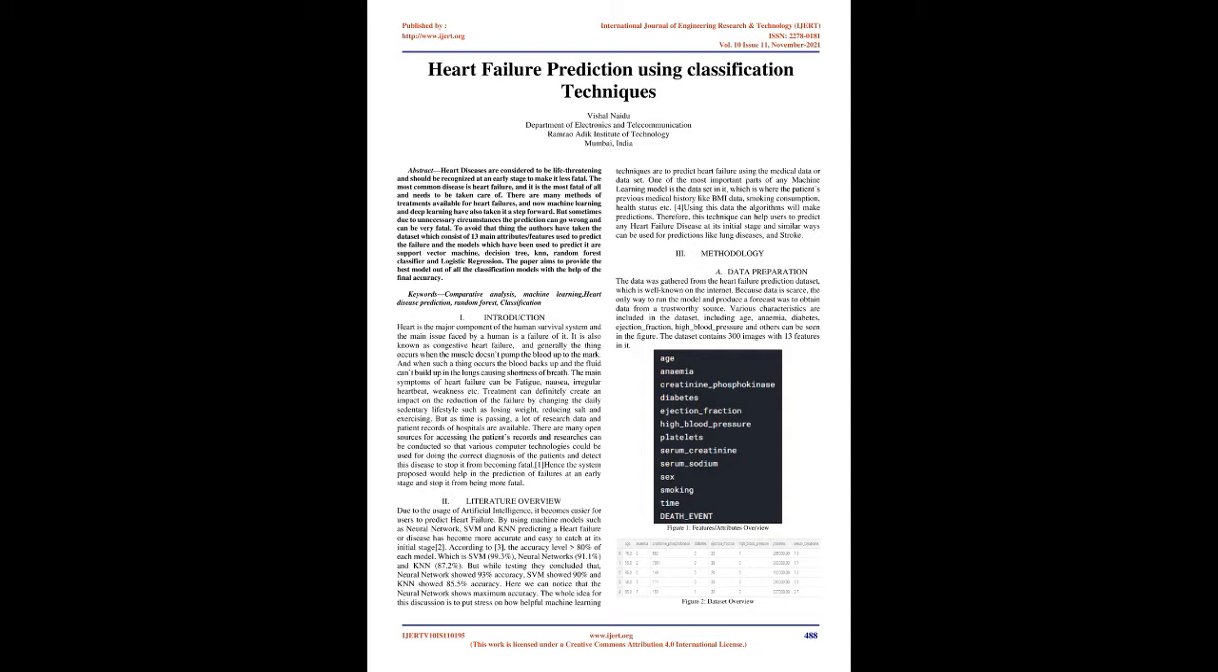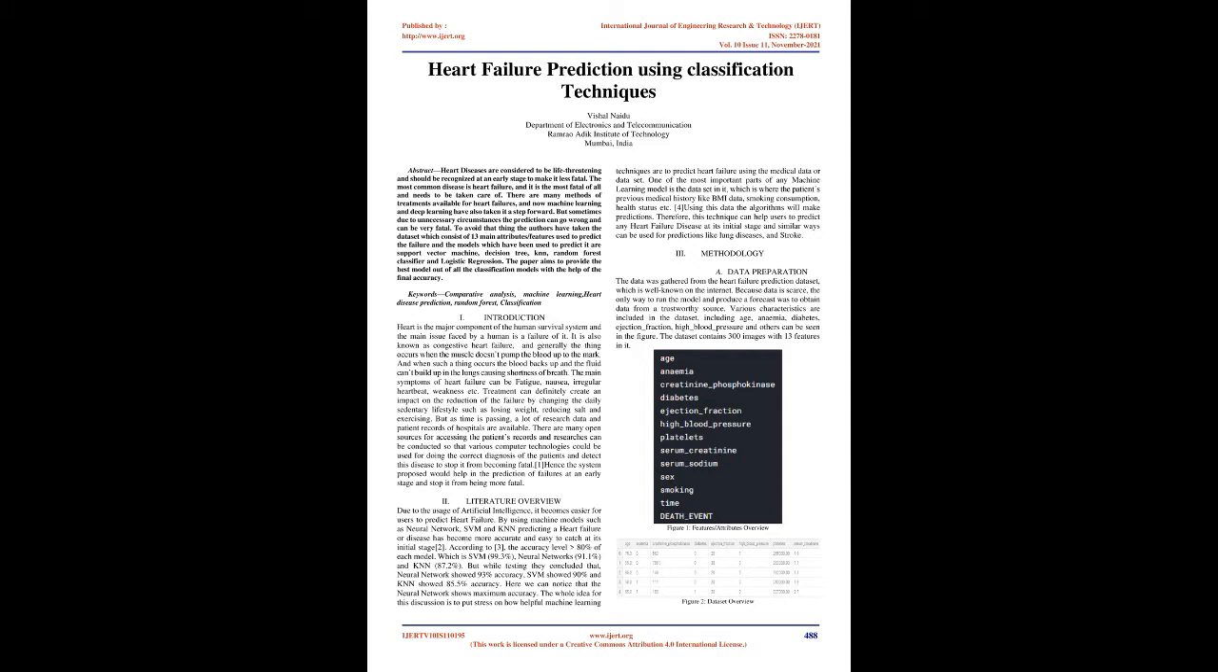But sometimes, due to unnecessary circumstances, the prediction can go wrong and can be very fatal. To avoid that, the authors have taken a dataset which consists of 13 main attributes/features used to predict the failure, and the models which have been used to predict it are support vector machine, decision tree, KNN, random forest classifier and logistic regression. The paper aims to provide the best model out of all the classification models with the help of the final accuracy. Keywords: comparative analysis, machine learning, heart disease prediction, random forest, classification.